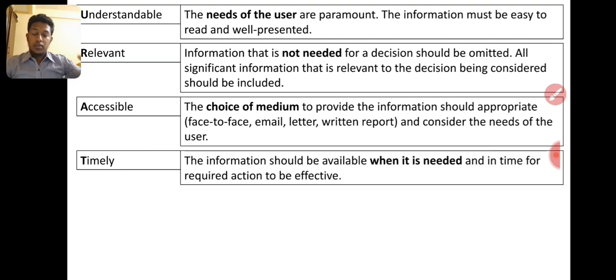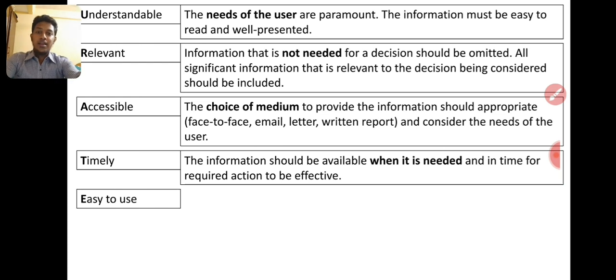Then timely. We need to know when this information should be given, right? This timing is very, very important. For example, take a presidential election. Any candidate can compete in a presidential election. When the presidential election is going on, they advertise on TV and radio, and they put up stages and hold meetings. Can you see those meetings and advertisements after the election finishes? Cannot be seen. That is timely, right?